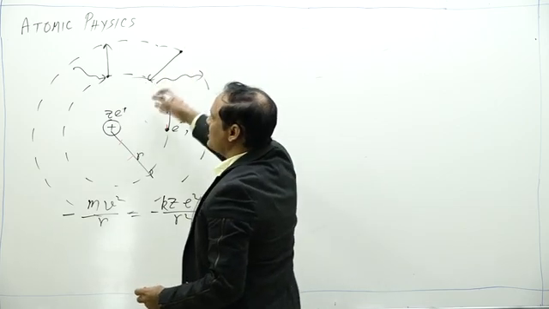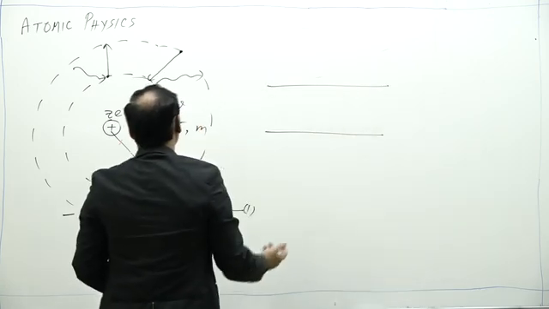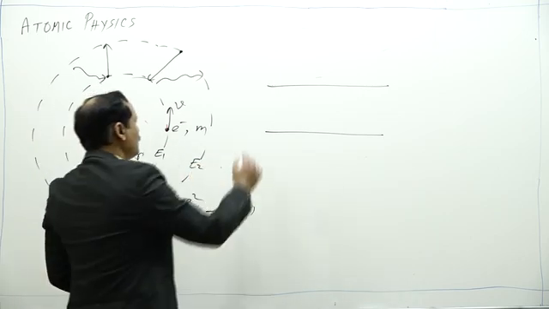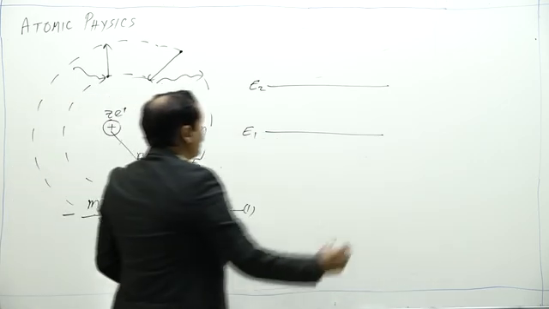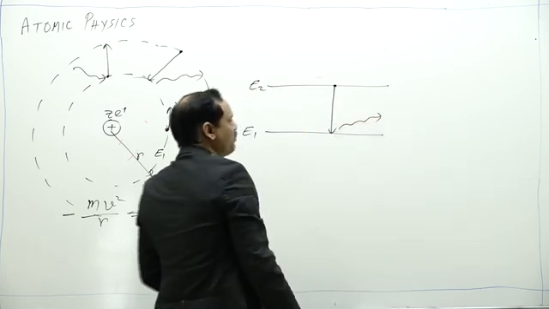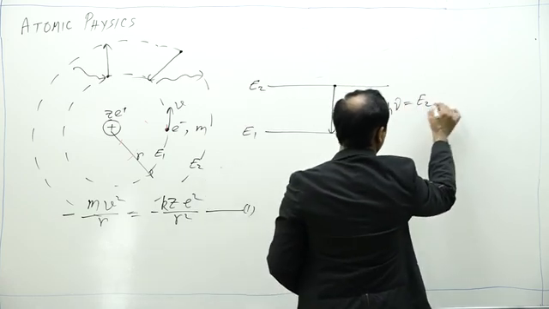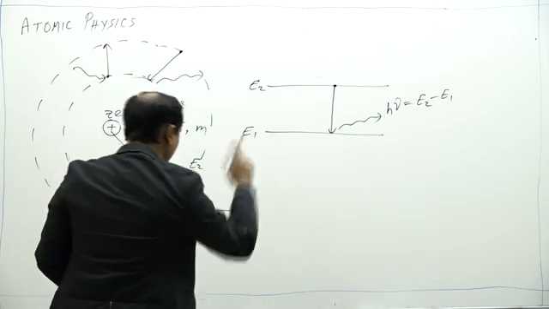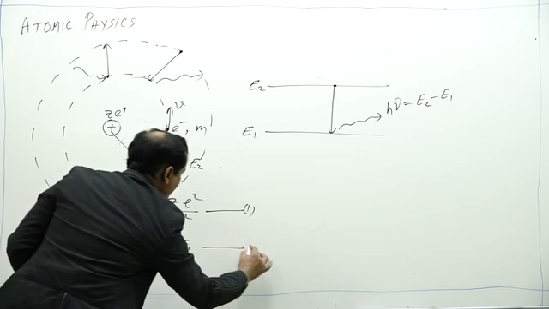If we write the energies of the orbits, we have the energy levels. Suppose in the first orbit the energy level is E1, in the second orbit the energy is E2. When an electron jumps from a higher to a lower orbit, it emits a photon. The energy of the emitted photon, h nu, is equal to the difference in energies, E2 minus E1.